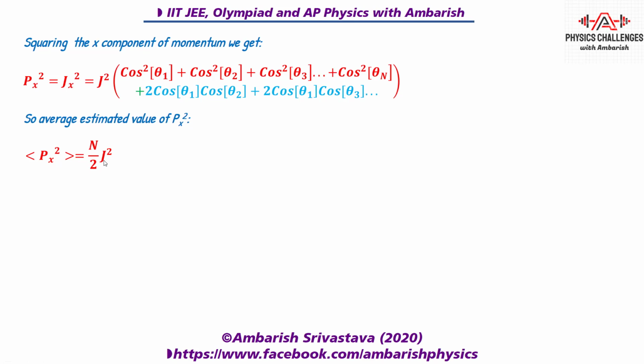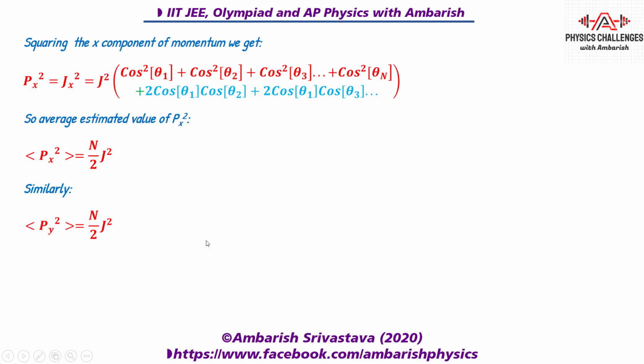Now similarly we can also do it for y. So in y, by symmetry, instead of cos square theta you are going to get sin square theta terms, and here there will be 2 sin theta i sin theta j type of terms. Again they'll average out to 0. So by symmetry we can say that the average squared y momentum is also n by 2 j square.